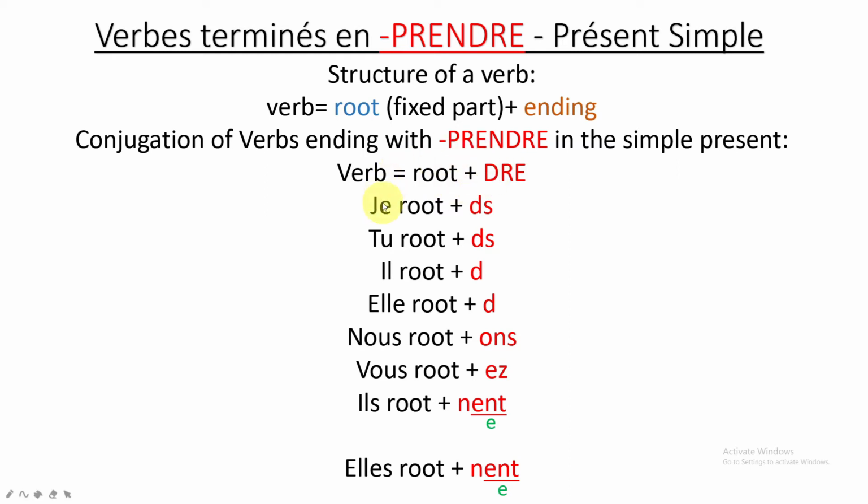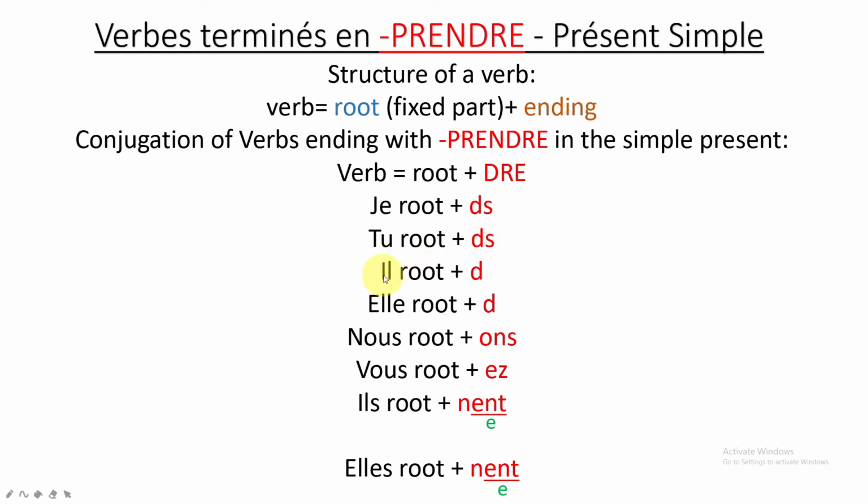So now for subject je, here we have the pronoun subject. I have a link here on top right corner. If you don't know what we call pronoun subject, I'll drop a link here. You can go and watch that video, and you need to watch it before you continue this video, otherwise you won't be able to understand what we are doing. So for subject je, you need to get the root by removing the DRE, and to that root I'm going to add DS. For tu, root plus DS.